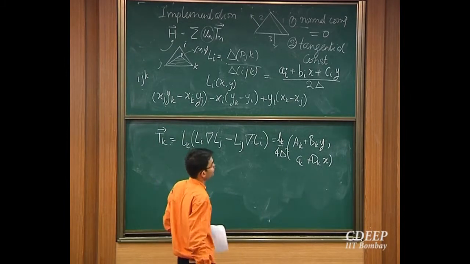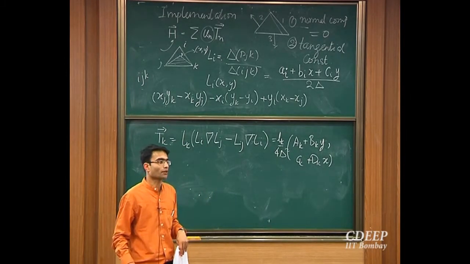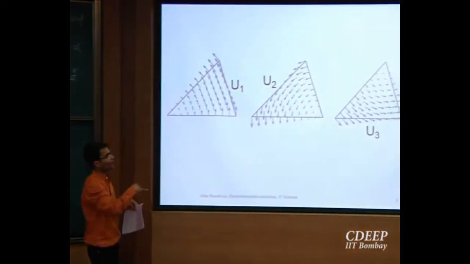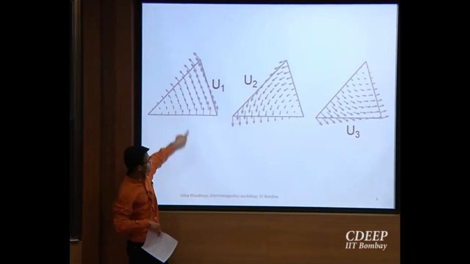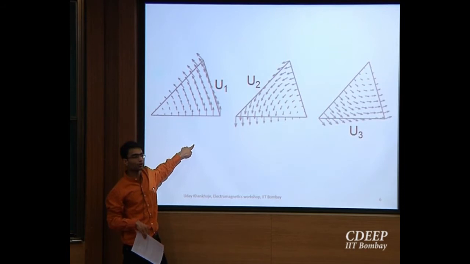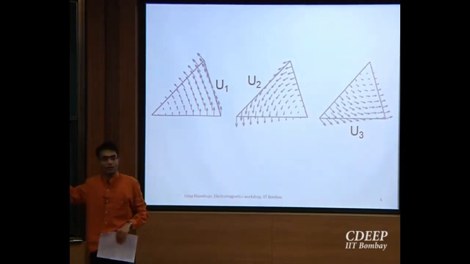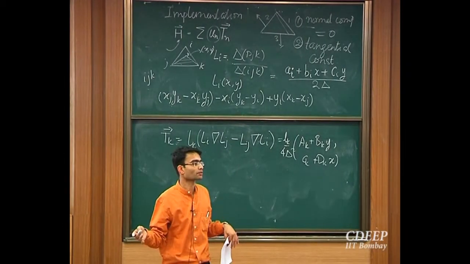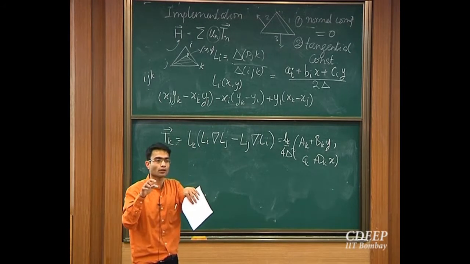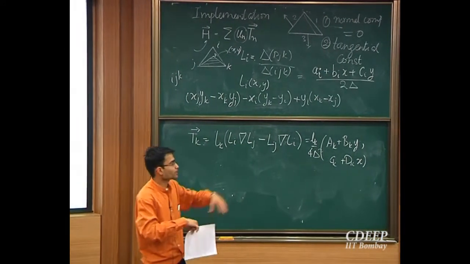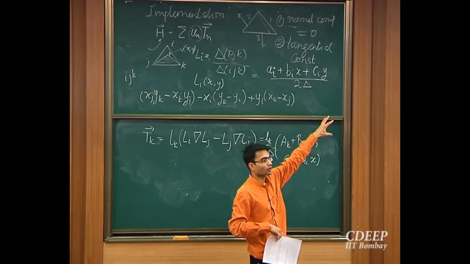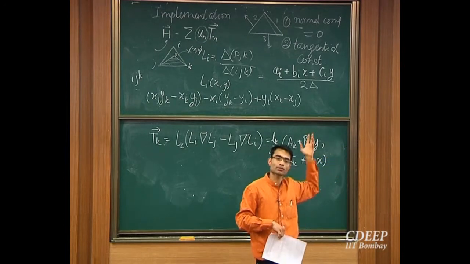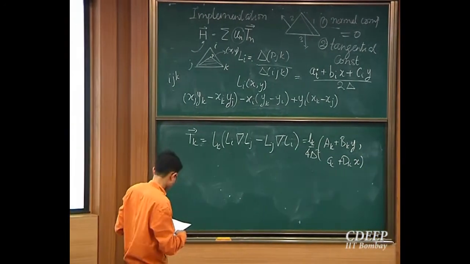Okay. So another property of this is that this function is non-zero only inside the triangle. So if I ask you what is the value of this vector function at this point, the answer is 0. Similarly for these guys. So remember in the very beginning we had said that when t was a delta function, we recovered our Maxwell's equation. Then we said, oh, that problem is very difficult to solve, so let me make t a little bit of a glob, slightly more spread out. So now this is an example of t which is slightly more spread out. So what I will do is I will choose this to be my testing function t as well as my basis function to expand. Okay.